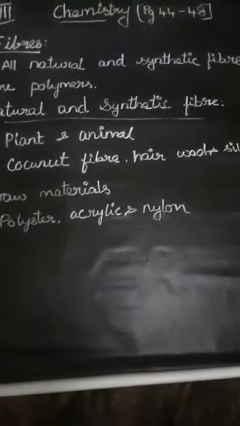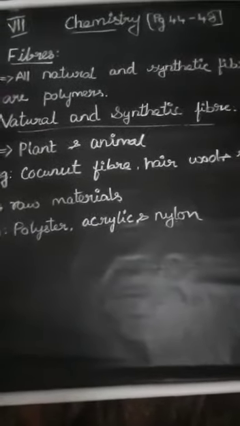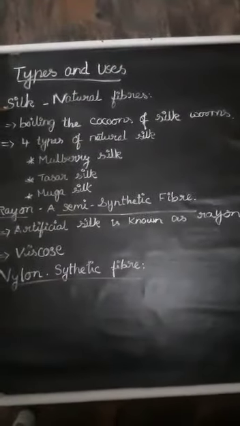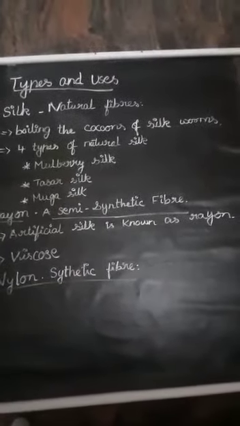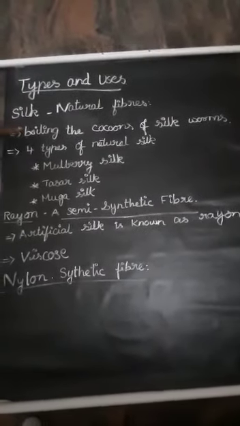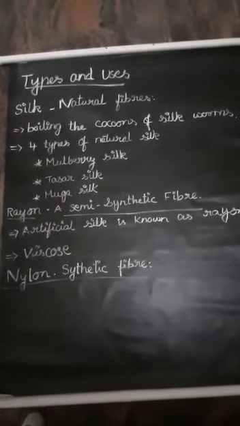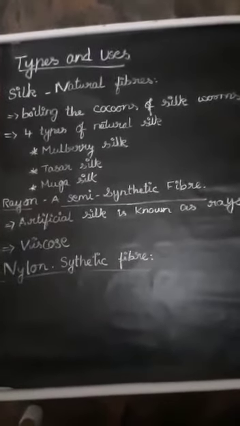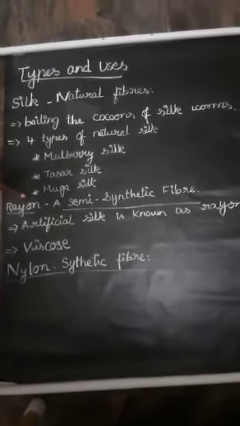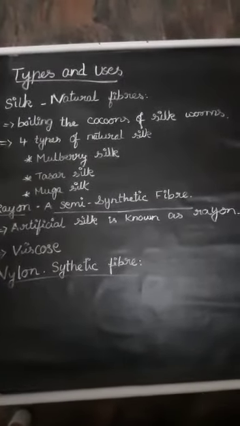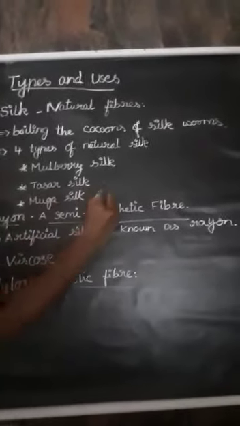Next we can see the types and uses. First we will see silk, a natural fiber obtained from boiling the cocoons of silkworms. There are four types of natural silk: mulberry silk, tasar silk, muga silk and eri silk.